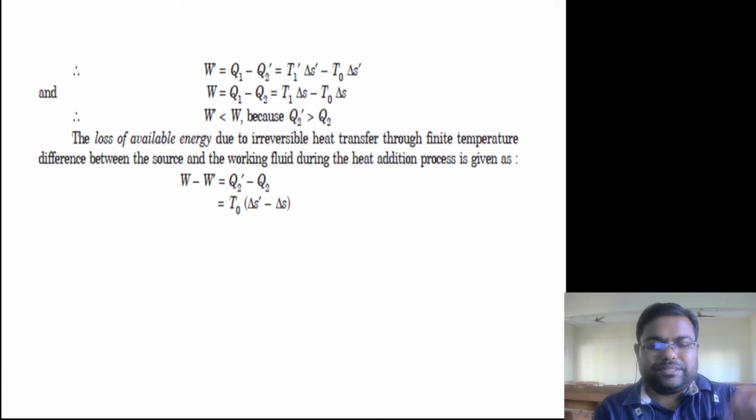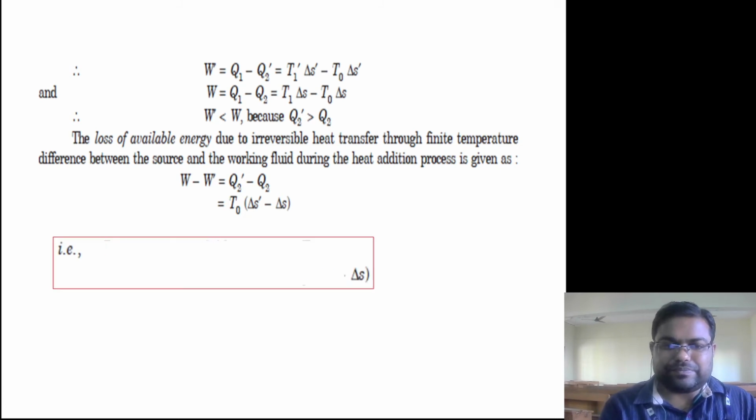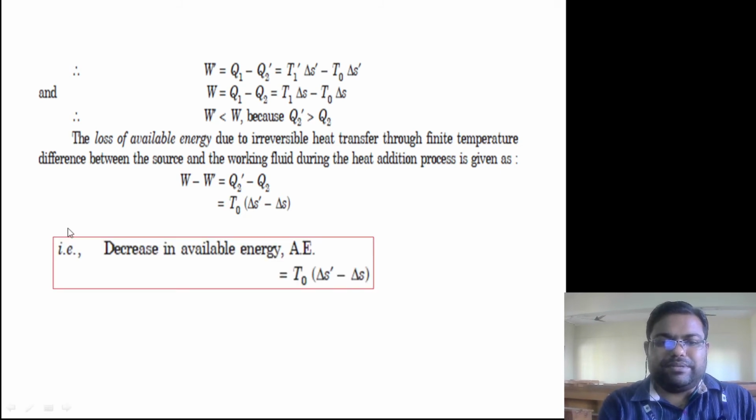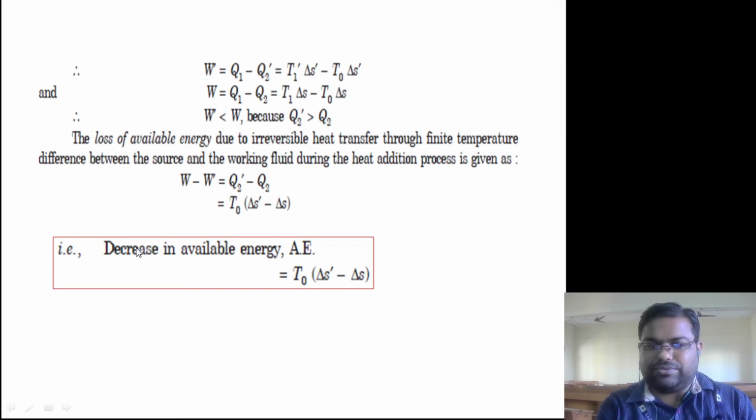This is also known as unavailability, right? So decrease in available energy, or you can say the increase in unavailable energy, is given by T naught into delta S dash minus delta S. That's the thing. So this much loss is happening when we are putting the heat transfer through a finite temperature difference.